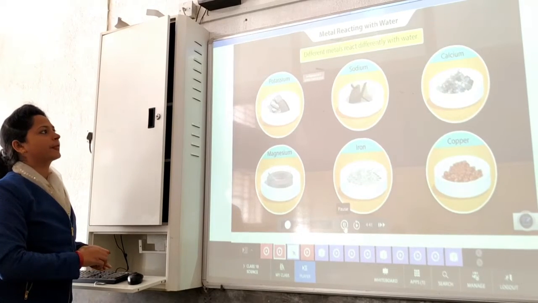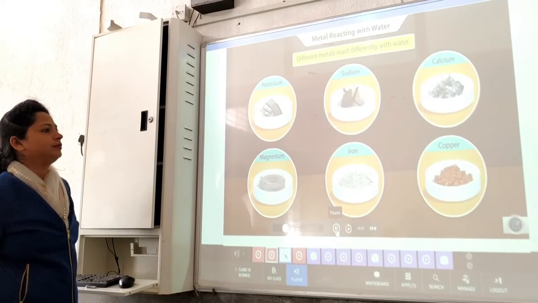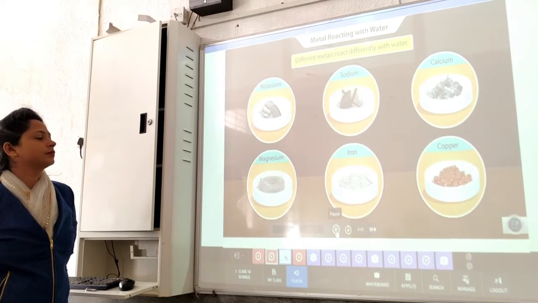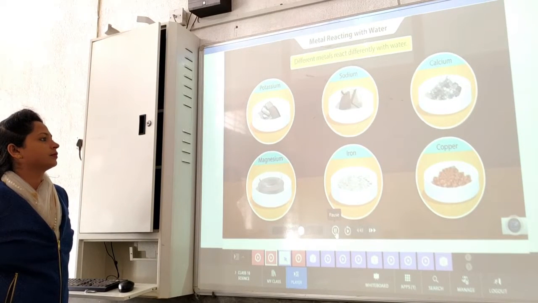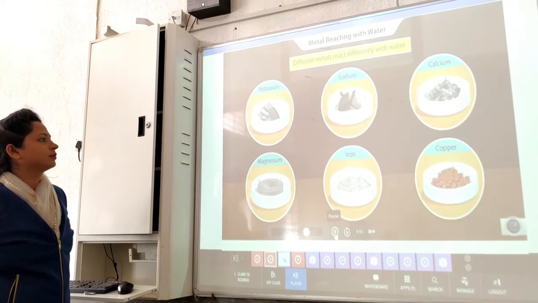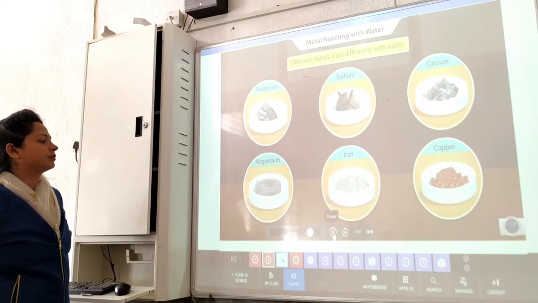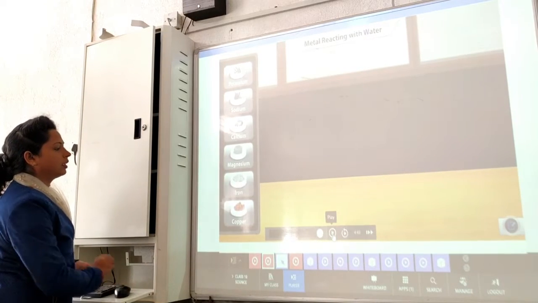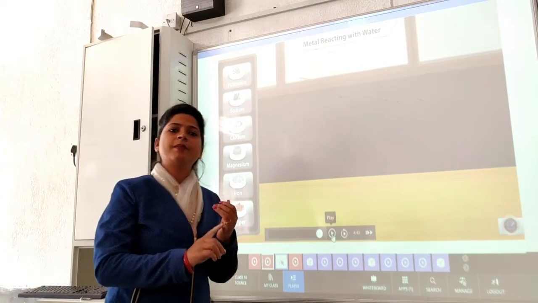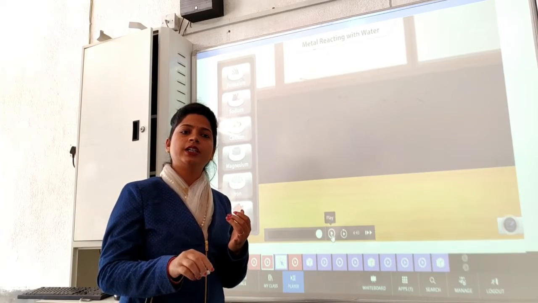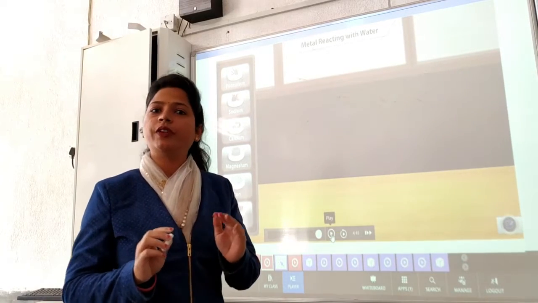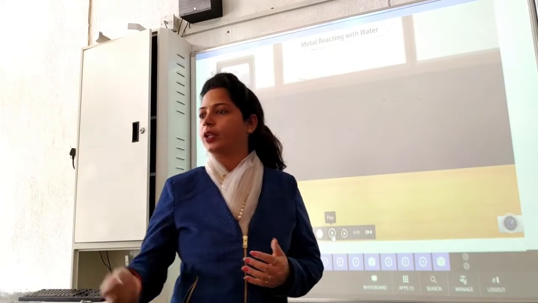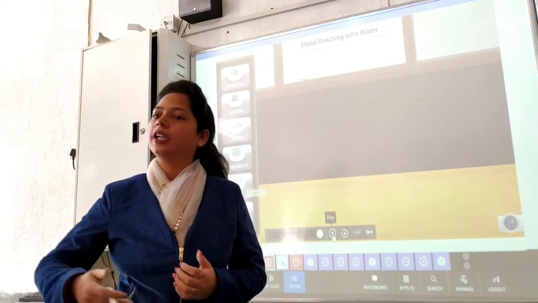Different metals react differently with water. Some metals react violently with water, while others react more mildly. Few of the metals do not react at all. Click a metal to view its reaction. Now see, some metals react with normal, cold water very violently. Violently means that with the release of product, there will be release of heat also.